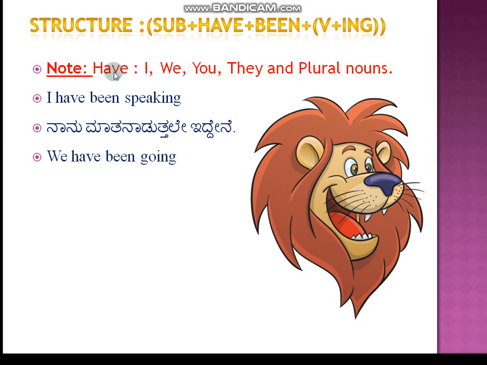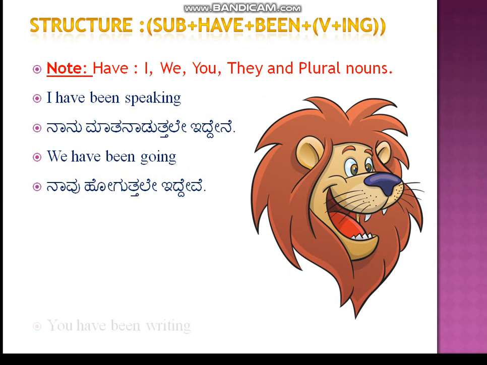See, already I told you have is used for we also. That's why I have taken the auxiliary have here. We have, and also we need to add been. After the have auxiliary we need to use been. That's why we have been. I'm taking the main verb as go. That's why it became going. We have been going means we are still going.